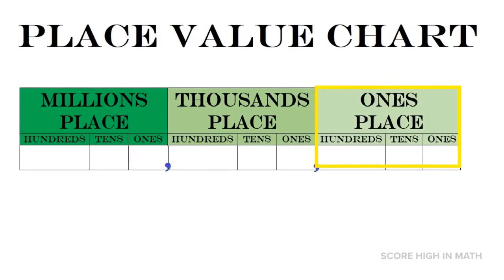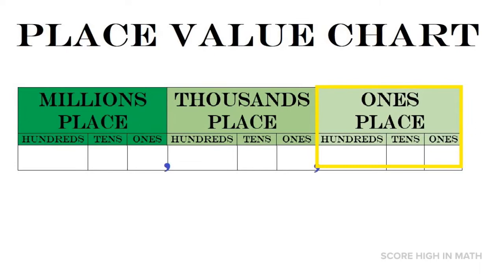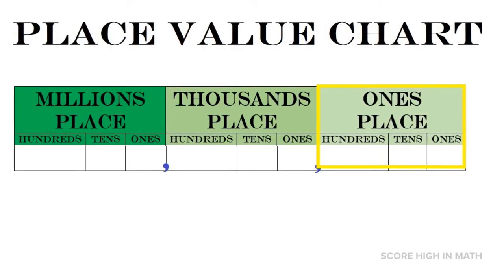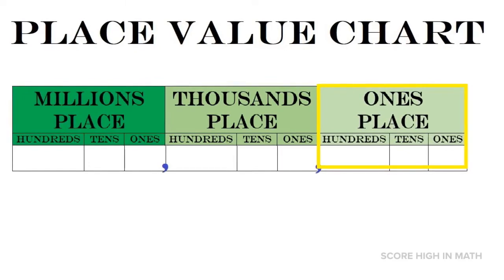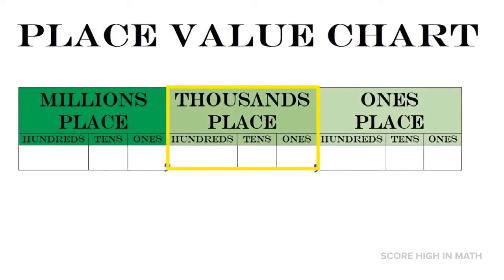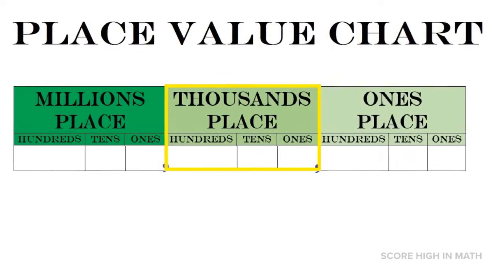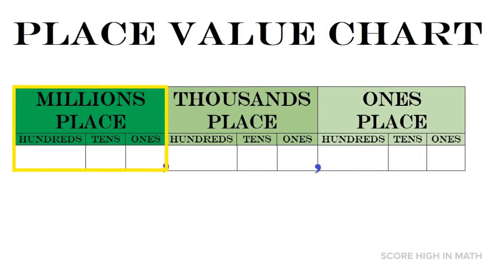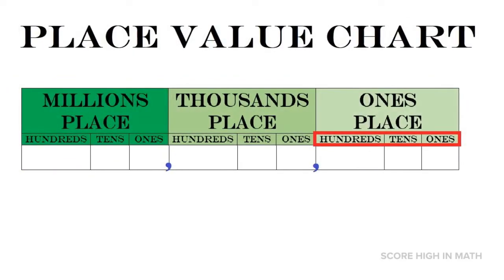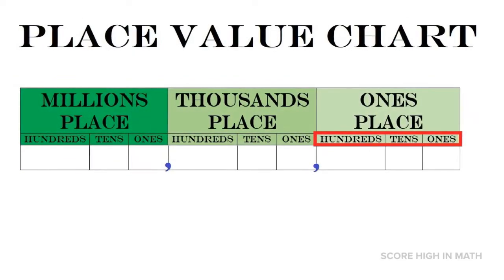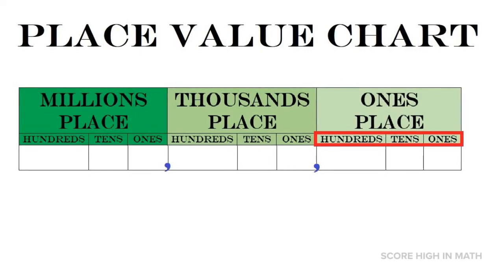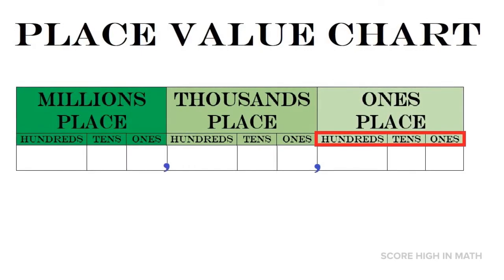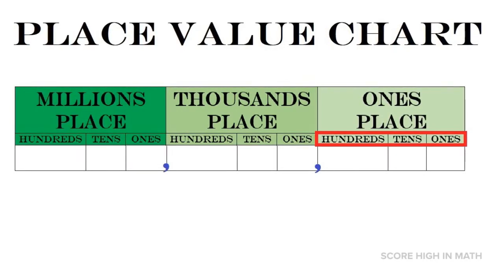I want you to remember that the place value chart of millions consists of 3 columns. The first column on the right side is the ones place. The middle is the thousands place. And the first column, which is on the left, is the millions place. Now guys, I want you to pay attention on every column. Each column is divided also in 3 columns. The ones, the tens, and the hundreds.